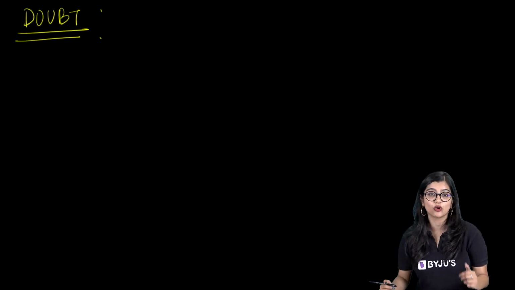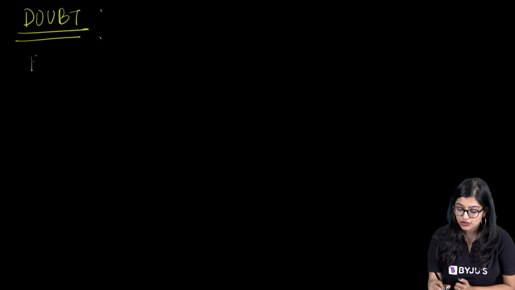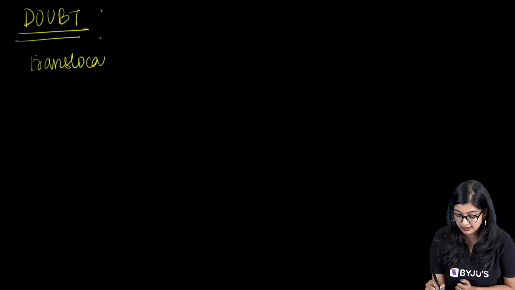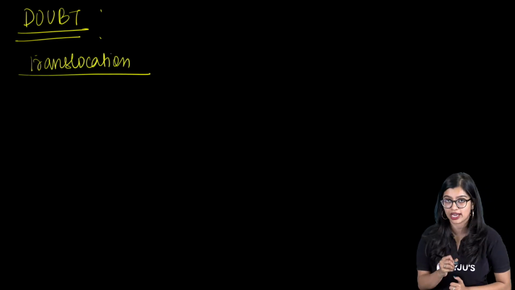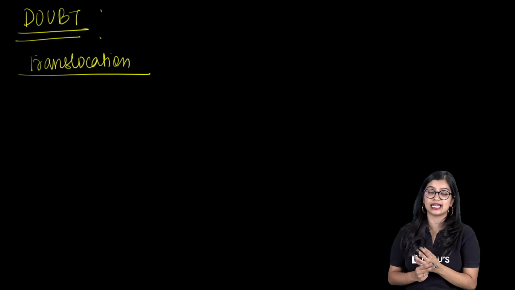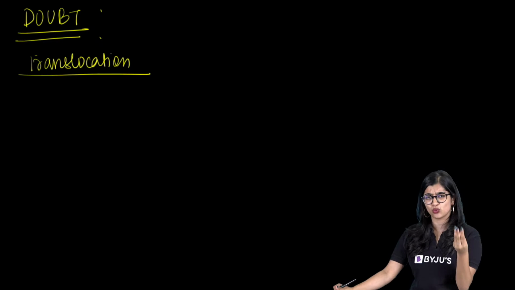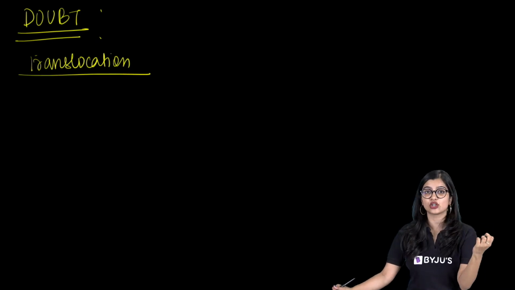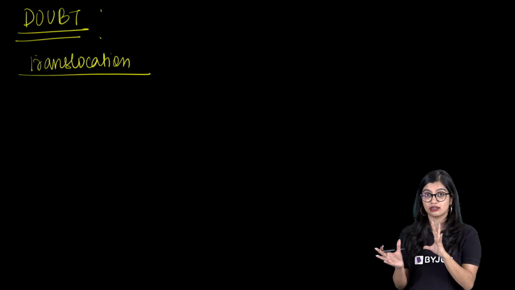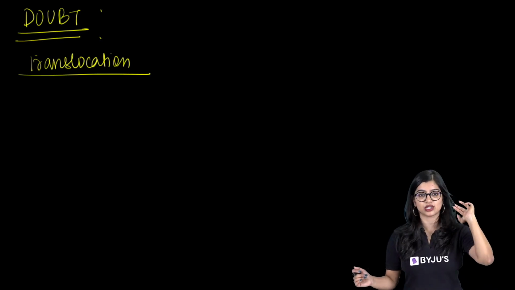So first and foremost, what is translocation of plants? Translocation, that is nothing but the transport of food, right? And we see that in this particular process, we know that food is transported or glucose is transported in the form of sucrose, wherein we know that due to difference in osmotic gradient, we see that food is transported.